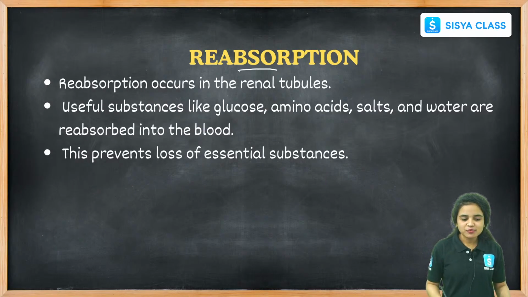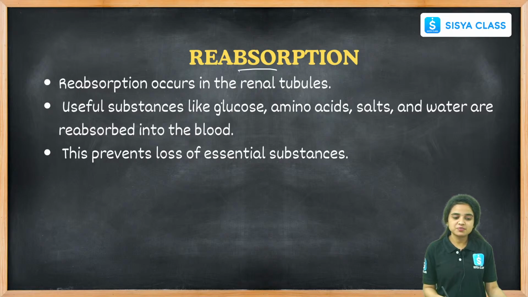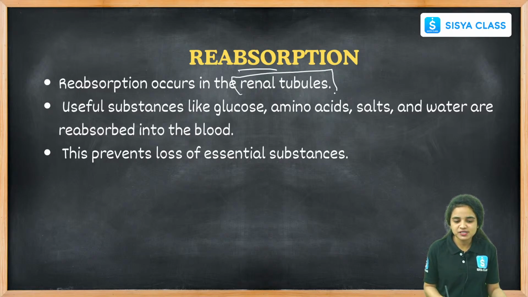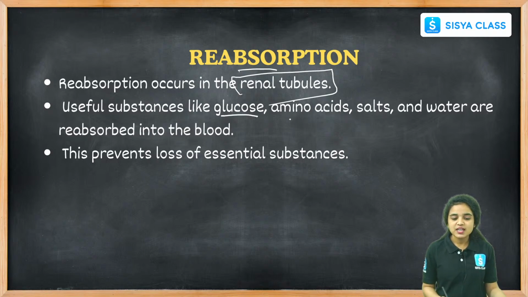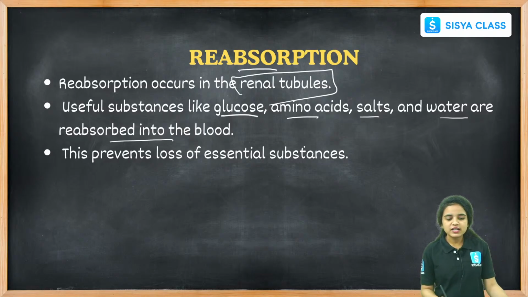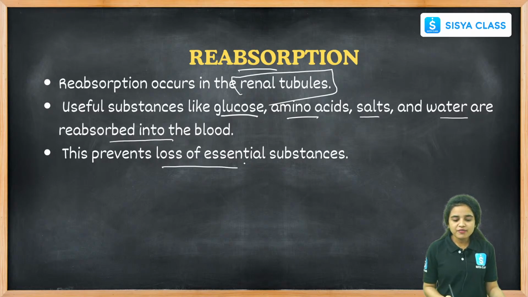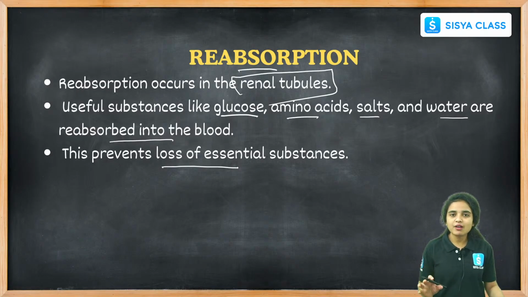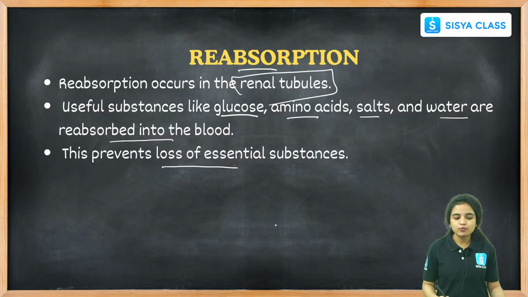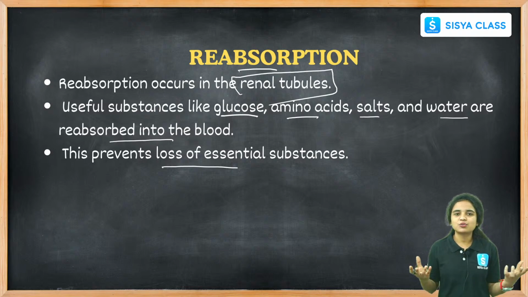And reabsorption. What is the function of reabsorption? Reabsorption occurs in the renal tubules. Useful substances like glucose, amino acids, salts and water are reabsorbed into the blood, and the waste materials are removed. This prevents loss of essential substances. The needed substances are not removed from our body, only unwanted substances are removed, and the needed substances get back into our blood and are passed again to our body parts.